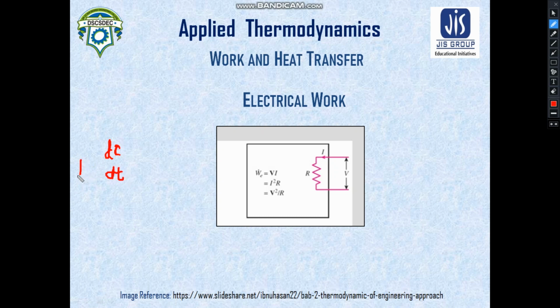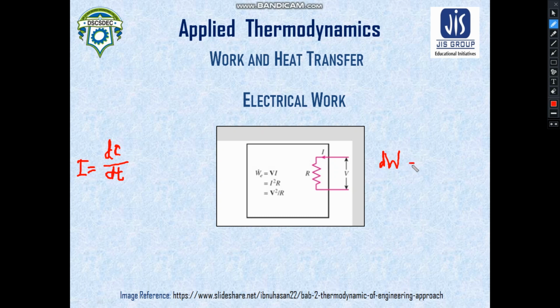Now from the concept of electrostatics, we can easily understand that I, the electric current which is flowing through the resistor, is nothing but dC/dt. Now we need to move on to calculate the work done. Let us take dW as an infinitesimal work done.